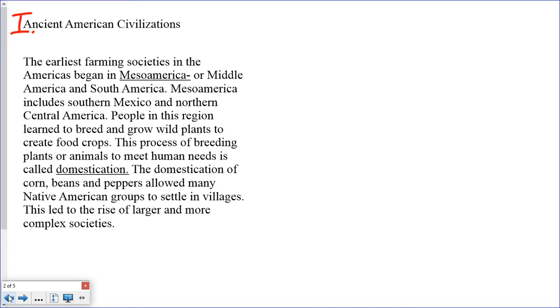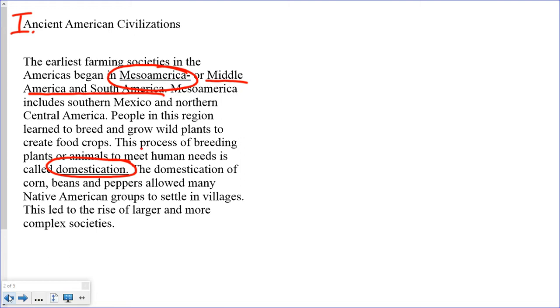So Ancient American Civilizations. The earliest farming societies in the Americas began in Mesoamerica. It is underlined, so that's probably important. Mesoamerica is Middle and South America. Mesoamerica includes southern Mexico and the northern Central America. People in this region learned to breed and grow wild plants to create food crops. This process of breeding plants or animals to meet human needs is called domestication. And domestication is underlined, so chances are that's important.